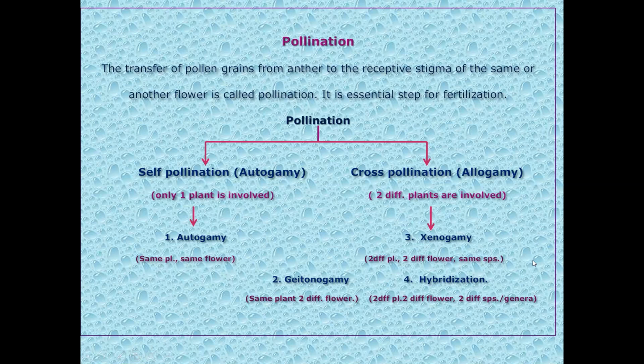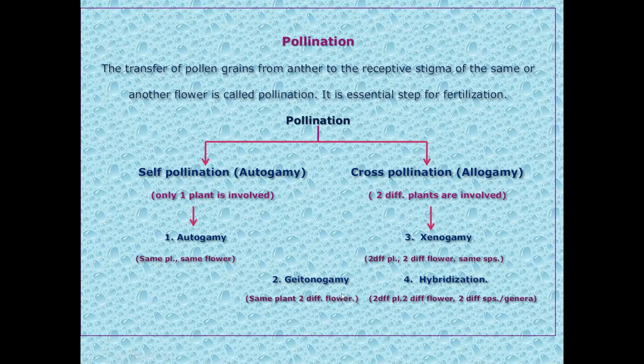In case of geitonogamy also, why is it not involved in self-pollination? Because suppose two different flowers are there, one flower at the top branch and another flower at the lower branch. Now the pollen grains from the flower at the top branch are to be carried to the stigma of the flower present on the lower branch.